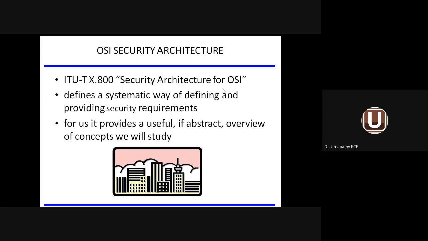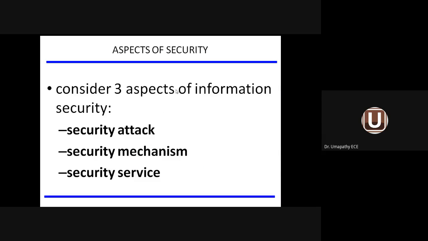So OSI security architecture, I was telling in the previous class, there is a standard from the ITU-T, X.800. X.800 is nothing but a protocol for the OSI model. OSI model means Open System Interconnection Model. ITU means International Telecommunication Union, in the field of telecommunication engineering. This ITU fixes the frequency for various applications in the world. So it is called International Telecommunication Union. They have proposed a protocol called X.800, especially for the OSI model, Open System Interconnection Model.